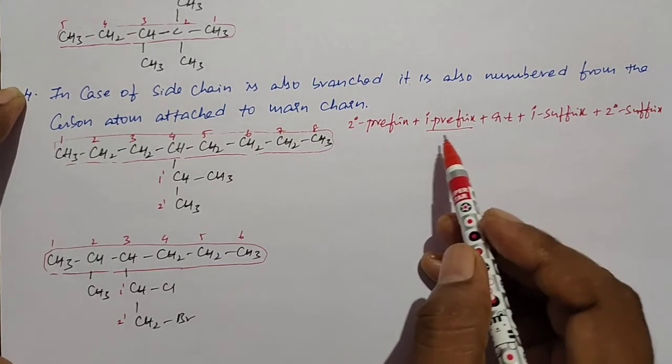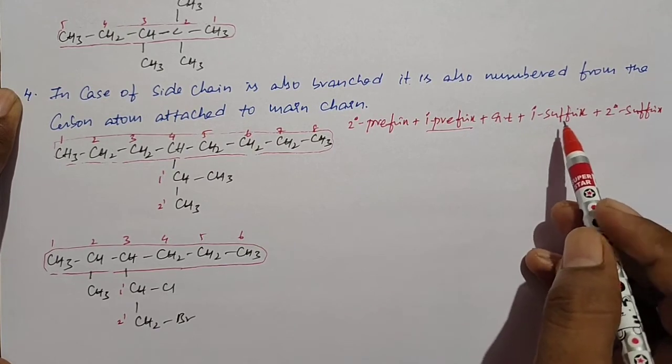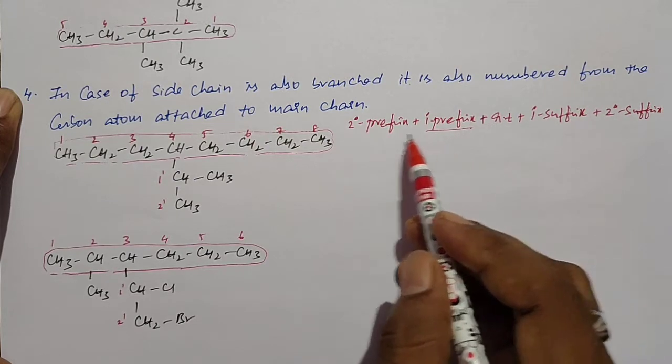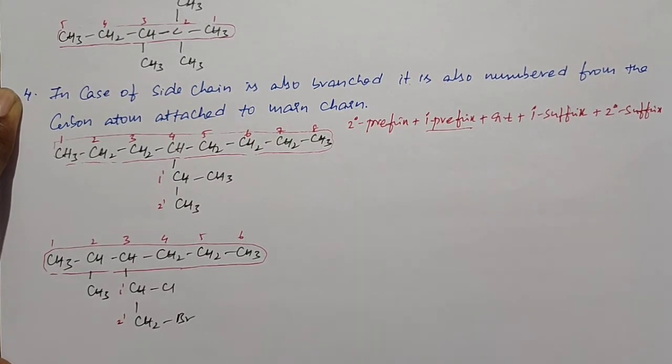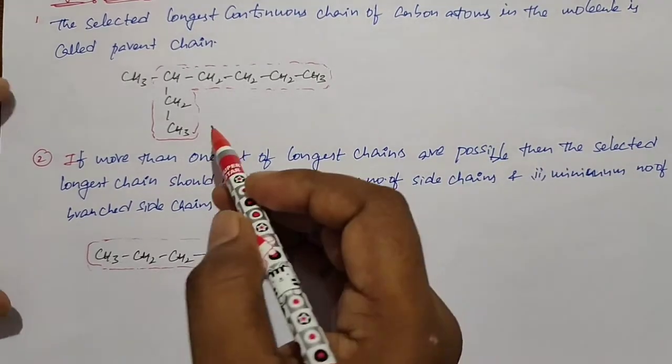This is the order of writing of name. First is the root word, second the primary suffix, third the secondary suffix, after that the primary prefix, and at last the secondary prefix. This is the order. So we will start giving the naming. I will explain what we discussed up to now.